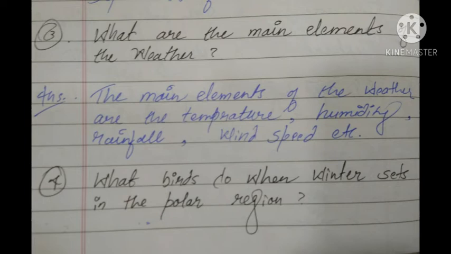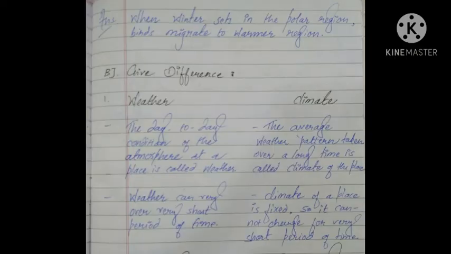Fourth question is, what do birds do when winter sets in the polar region? The answer is, when winter sets in the polar region, birds migrate to warmer regions. Now talking about give differences. The first one is weather and climate. Weather: the day-to-day condition of the atmosphere at a place is called weather. Climate: the average weather pattern taken over a long time is called climate of the place. Second point, weather can vary over a very short period of time, while the climate of a place is fixed, so it cannot change for every short period of time.